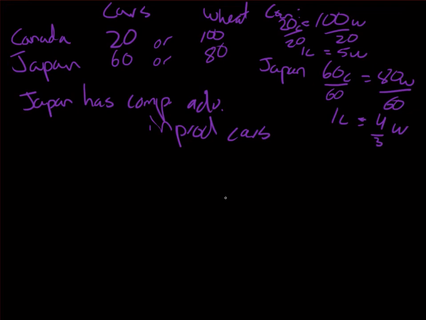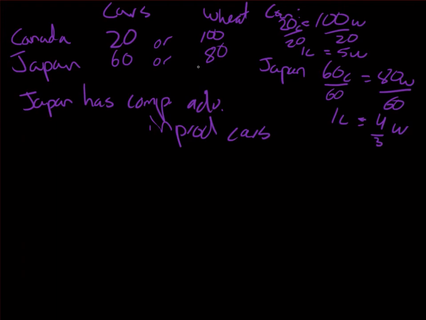However, if I look in terms of cars, Japan can produce more cars than Canada, so Japan has absolute advantage in producing cars, whereas Canada has the absolute advantage in producing wheat because it could produce more wheat than Japan. So in this case here, we no longer have an example where one producer has absolute advantage in both, but actually they both have absolute advantage in one of the two goods. In this specific case, whatever you have absolute advantage in, you will have comparative advantage in as well.